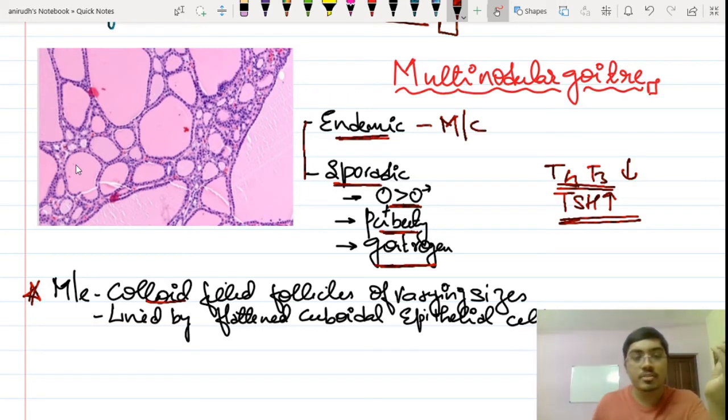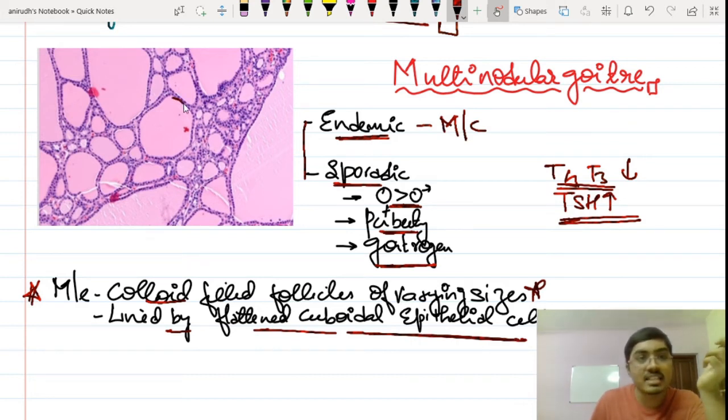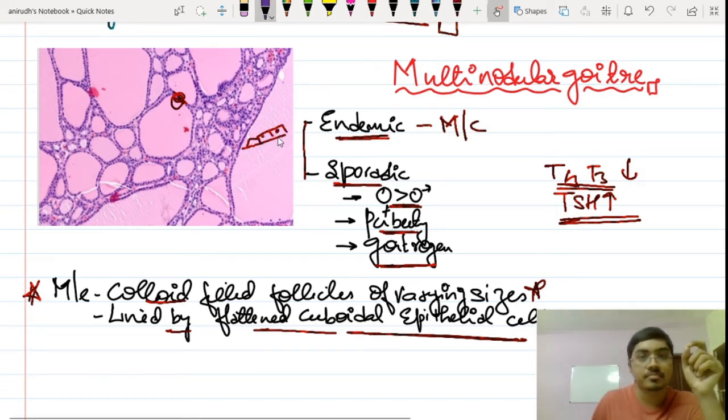Excessive colloid is there. So you see colloid filled follicles of varying sizes lined by flattened cuboidal epithelial cells. So these cells which are lining it, present over here, are the flattened cuboidal epithelial cells. So cuboidal epithelium will be seen over here, and nuclei will be somewhere like this. Okay, yeah, so that's it.